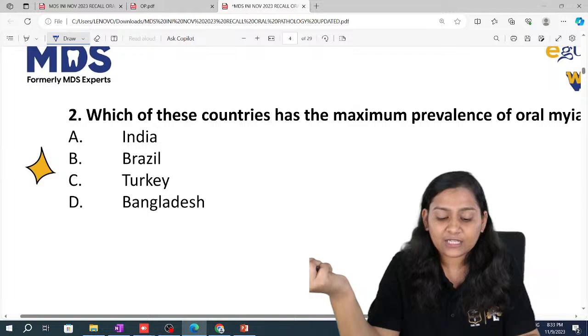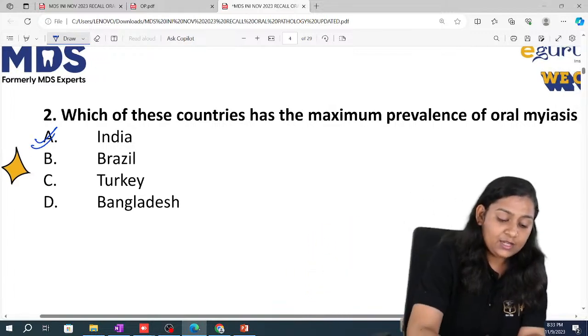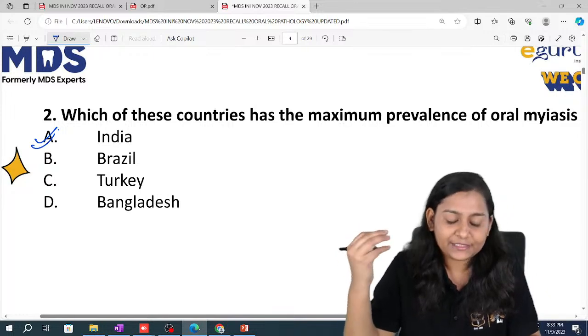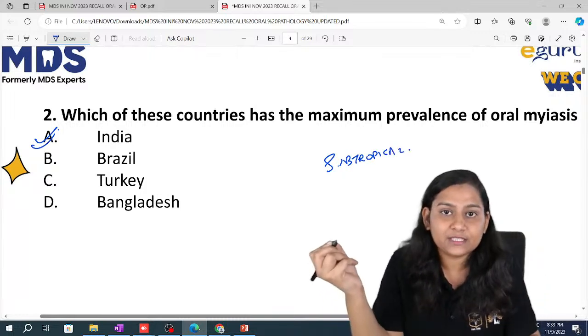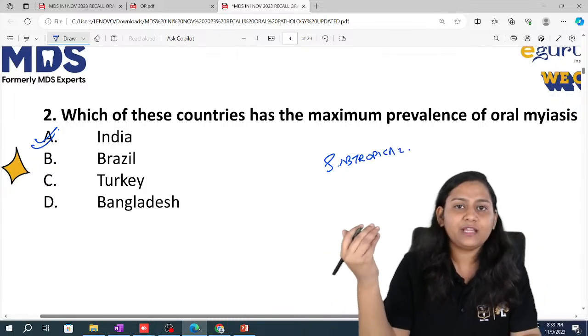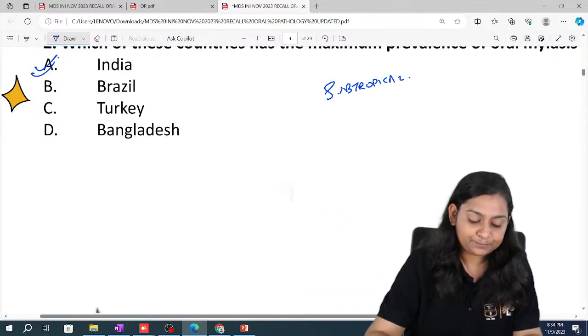Now, which of these countries has maximum prevalence for oral myiasis? It is India. In the textbook, I know it is written that it occurs most commonly in the subtropical region. India and Brazil both are subtropical regions, but it is highest seen in India.